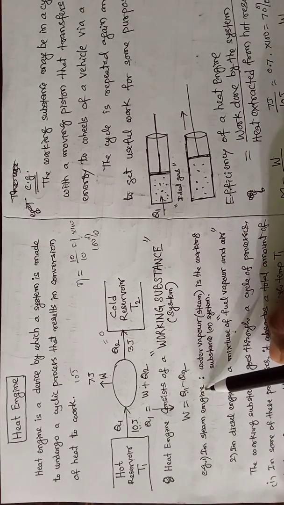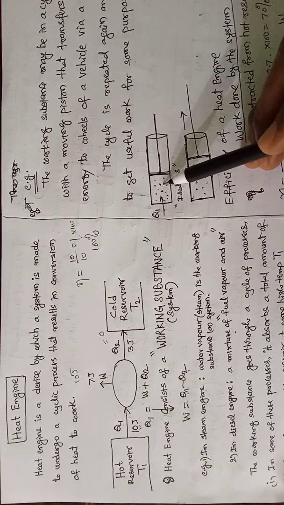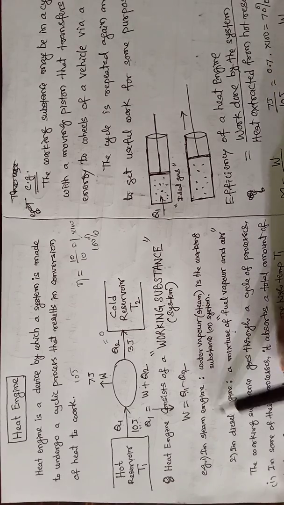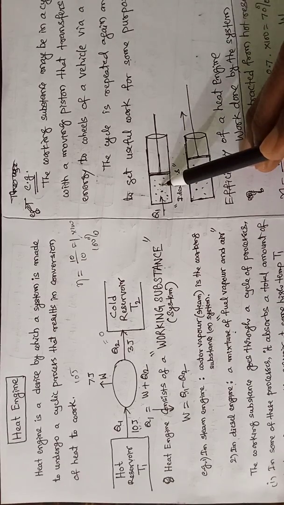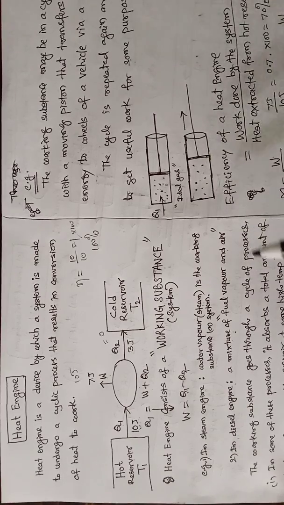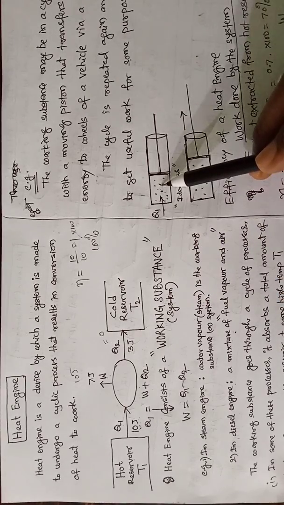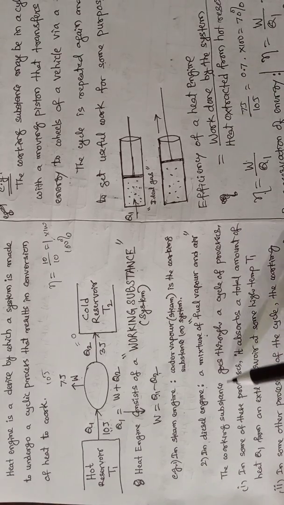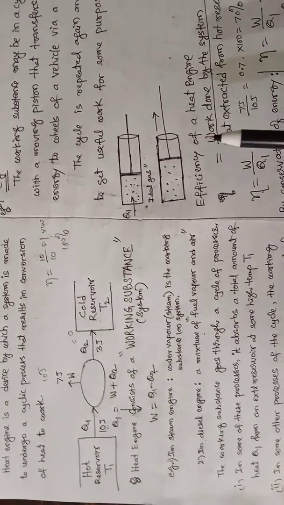In a steam engine we take water vapor, steam, and in a diesel engine we take a mixture of fuel vapor and air. That is called the working substance or system. This is our system. The working substance goes through a cycle of processes that we previously discussed.